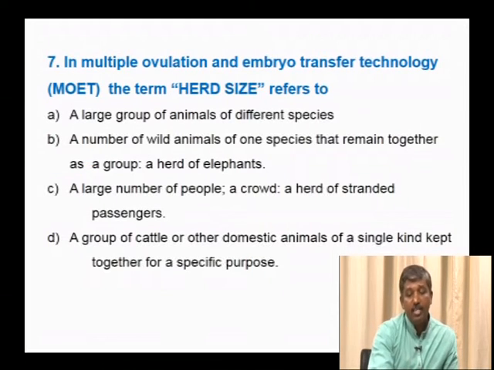A number of wild animals of one species is also not right, since we generally do not keep wild animals. A large number of people, a crowd or herd of stranded passengers, is not a crowd of people. A group of cattle or another domestic animal of a single kind kept together for a specific purpose, such as cattle, sheep, goats, fowls, etc. Hence, the right option is D.